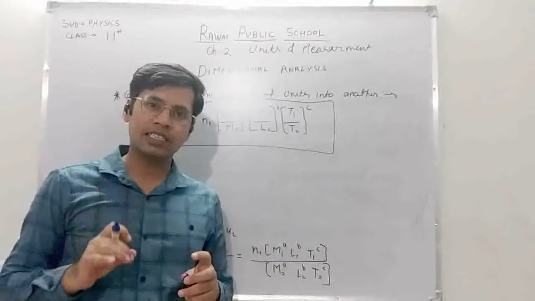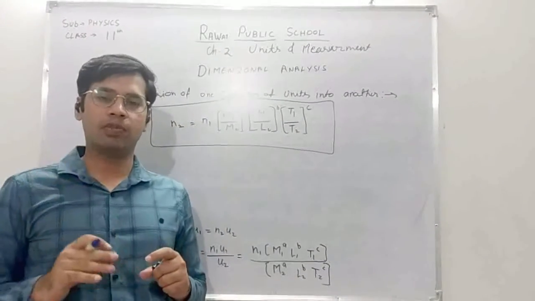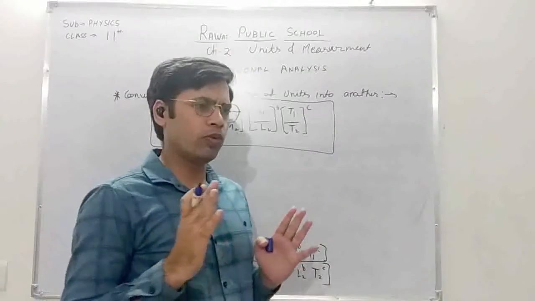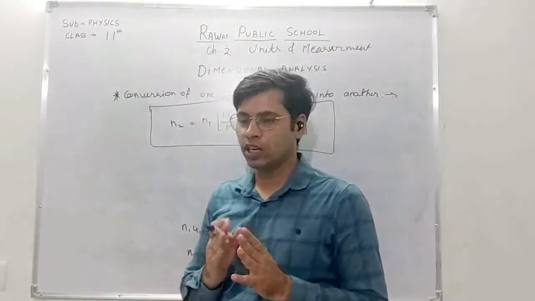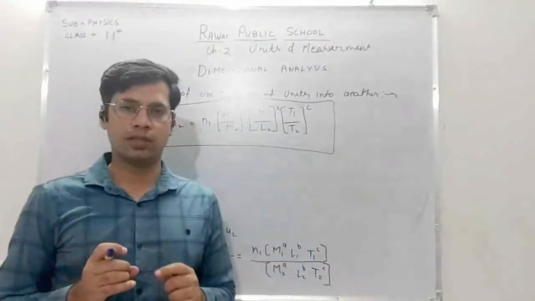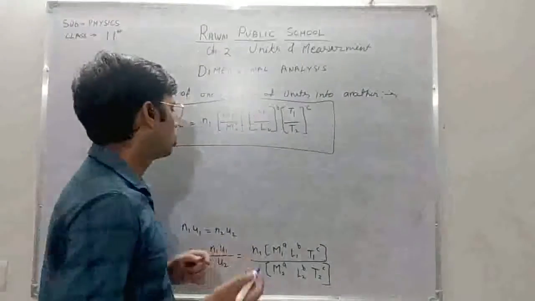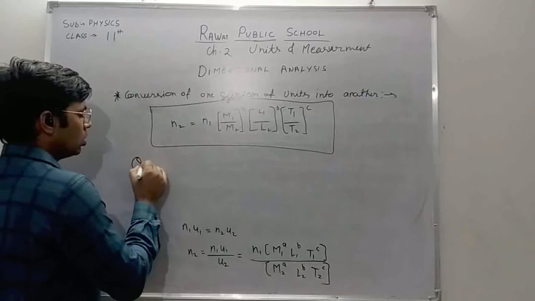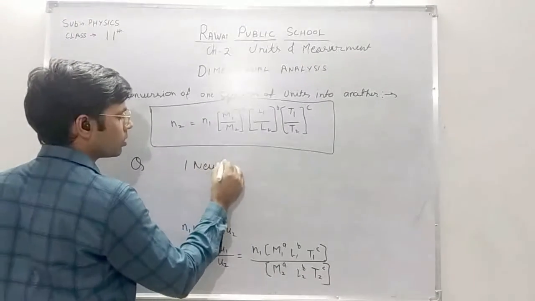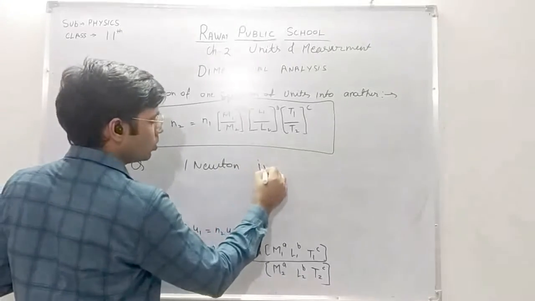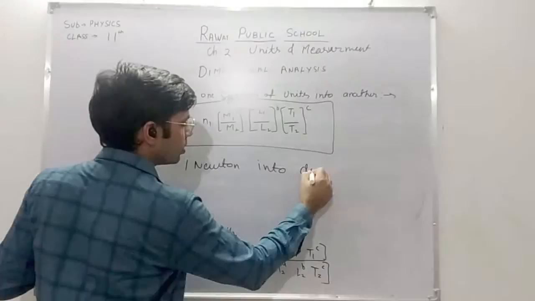For better understanding, we will take one example. Let's suppose we want to convert the SI unit of force, that is Newton, into the CGS unit system, that is Dyne. So our question is to convert 1 Newton into Dyne.